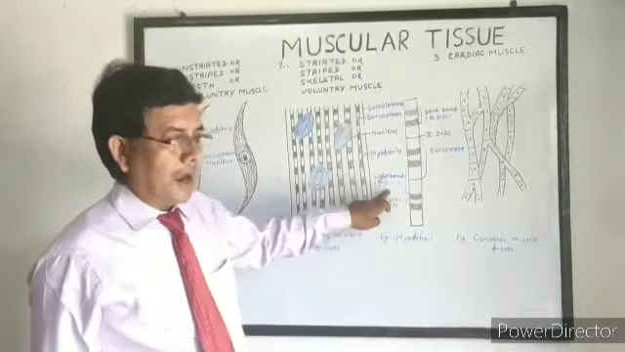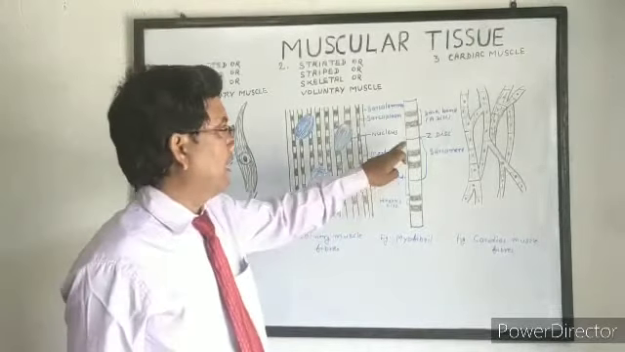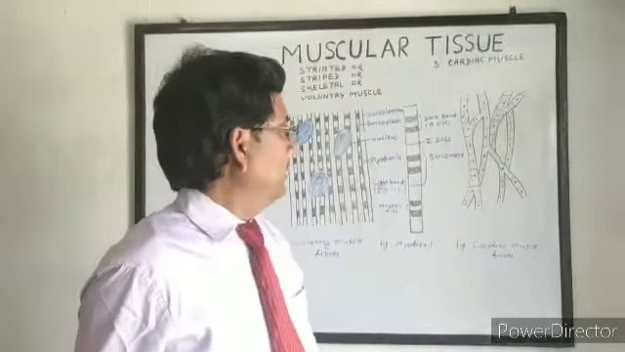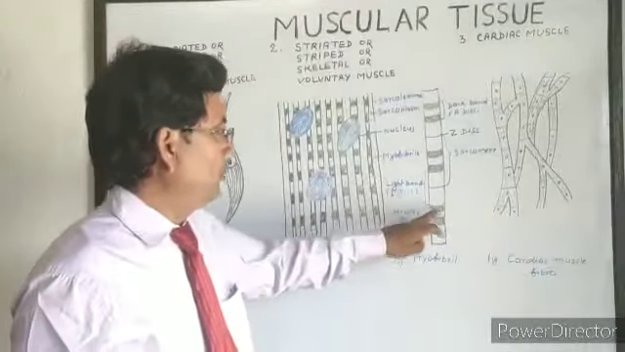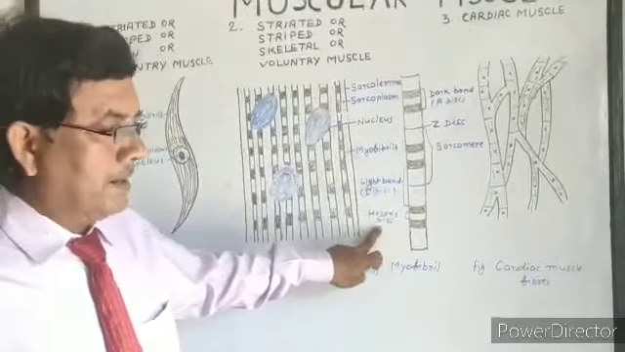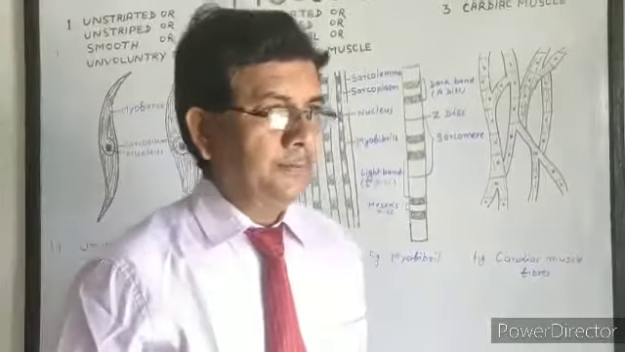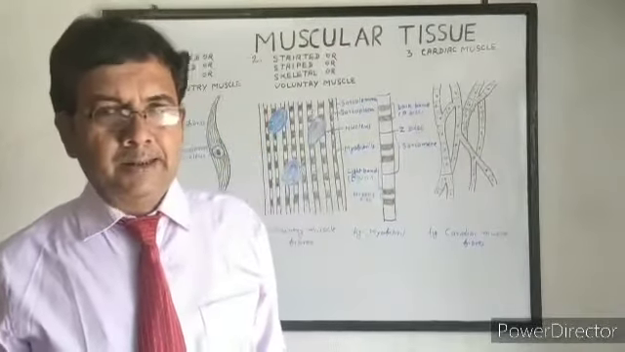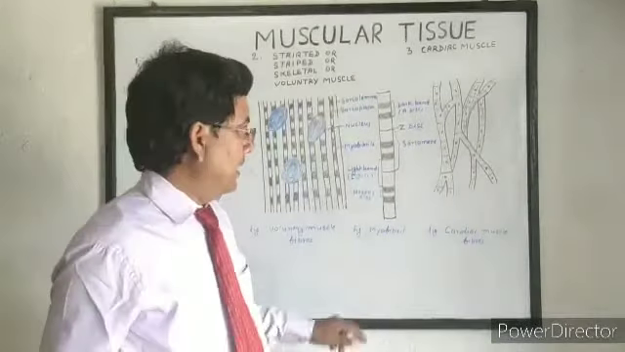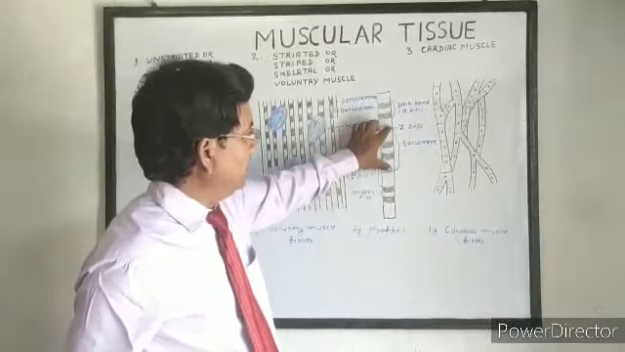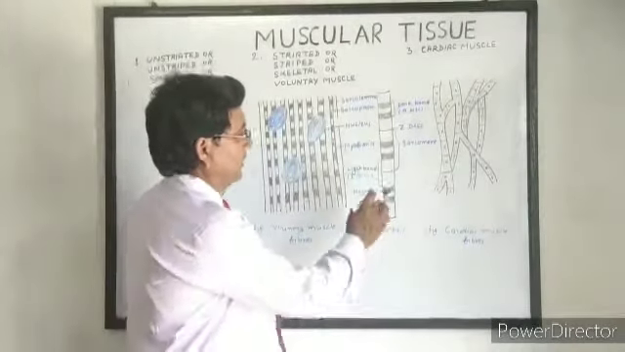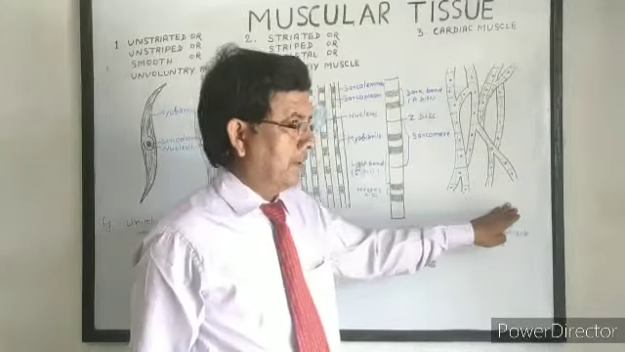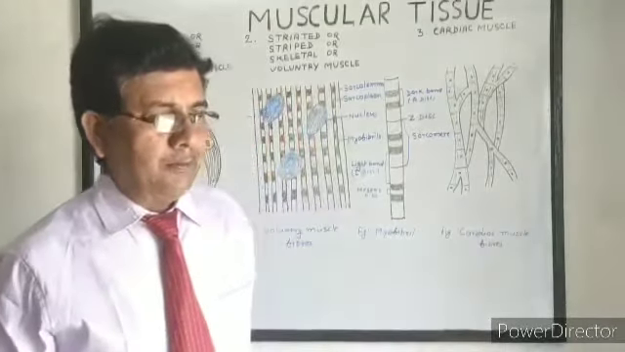Each myofibril has alternately arranged light bands and dark bands. Light bands are called I disc and dark bands are called A disc. Each dark band is divided into two parts by H disc, and each light band is divided into two parts by a Z disc. The space between two Z discs is called sarcomere. And next is cardiac muscle fiber.